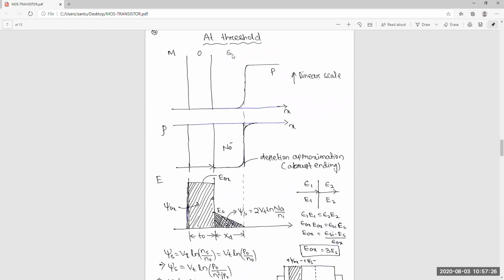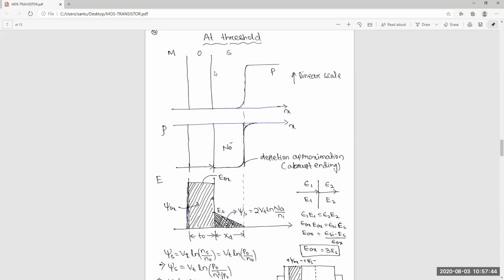Here you can see this is the linear scale. This part is the MOS. This part is the depletion of the holes.